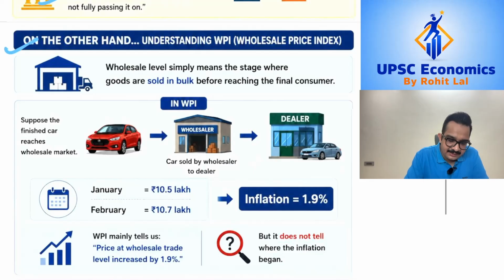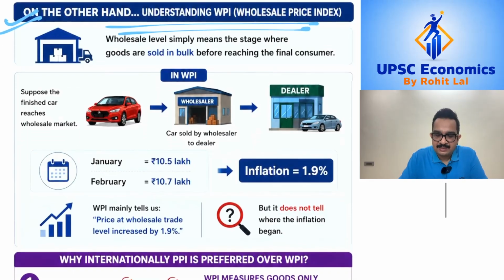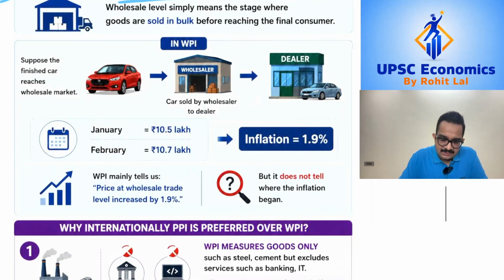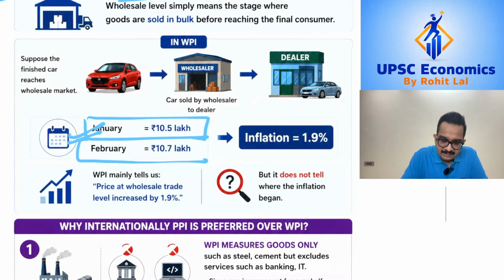On the other hand, because WPI only captures inflation at a wholesale level, let's say you had cars in January which were being sold for 10.5 lakhs. However, in the month of Feb, the wholesalers or distributors are now selling the cars for 10.7 lakhs. So at a wholesale level, you have a price rise of 1.9% which is happening.